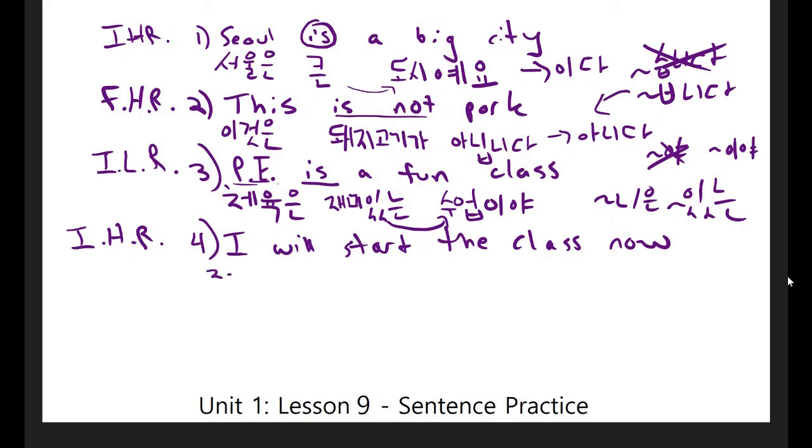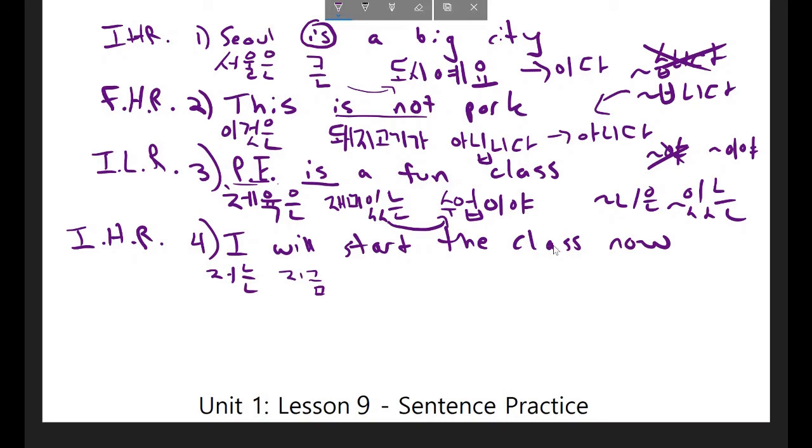Okay, here's the subject of the sentence. I'm going to use the formal 저 to indicate that it's I because it's a high respect form. The verb that I'm doing is start, and it's in the future tense, so I'll talk about that later. I'm going to indicate that I'm doing it now, so I'll put the adverb for now, 지금. And then the class is the thing that the verb is going to be acting on.